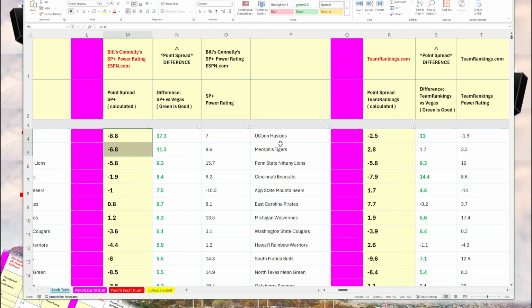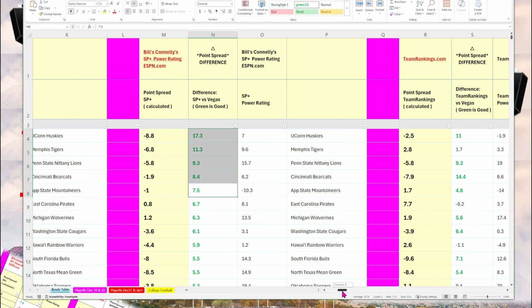And again, UConn, Bill Connelly's predicting that they have a 17-point advantage. So UConn, Memphis, Penn State, Cincinnati, and App State are all given a 7-point advantage by Bill Connelly.